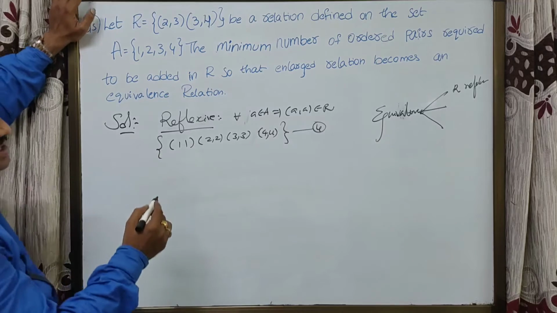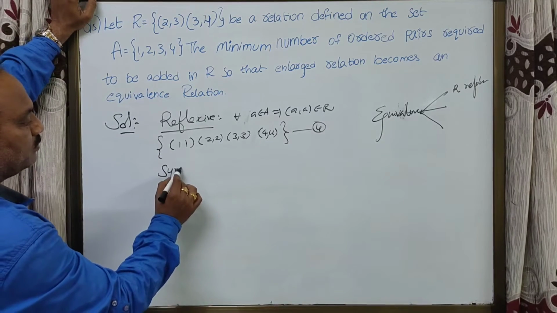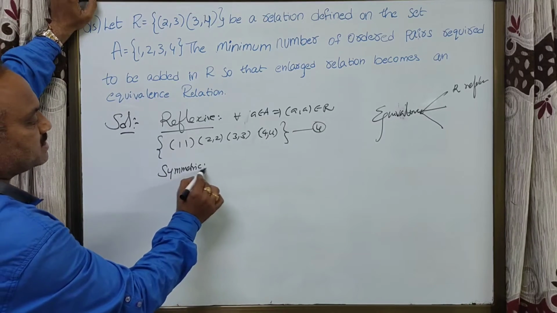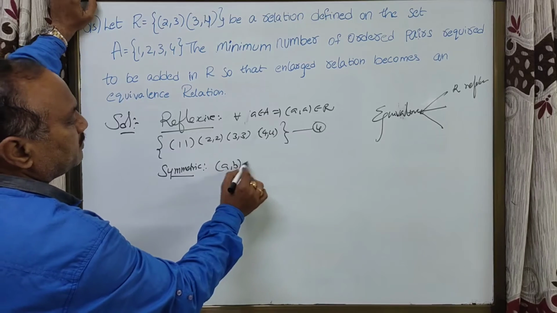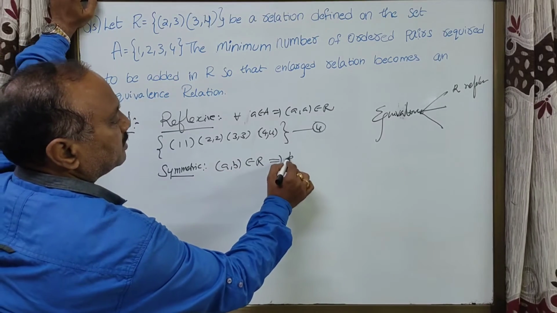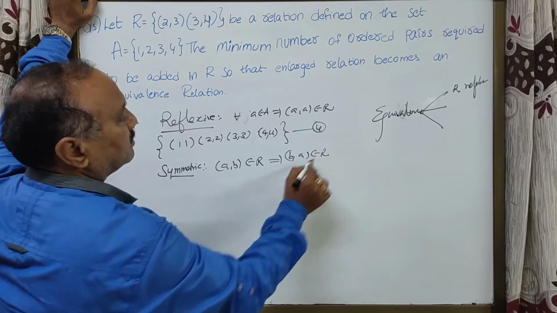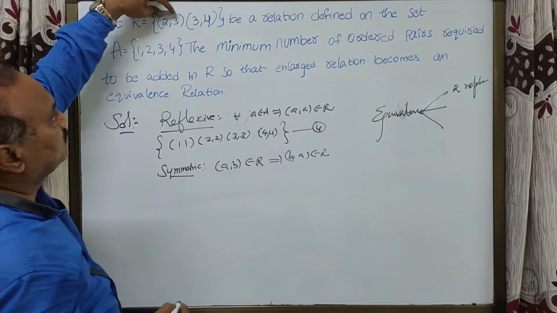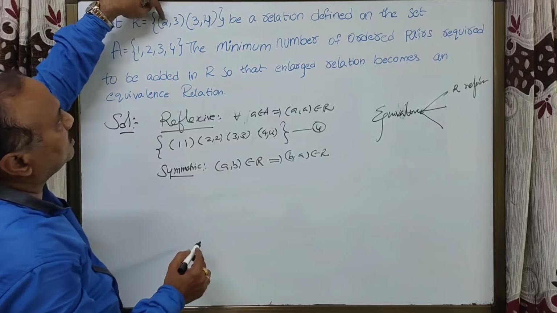Next, symmetric. What is the symmetric concept, students? (a, b) belongs to the relation, then (b, a) must be in the relation. See, (2, 3) is there.